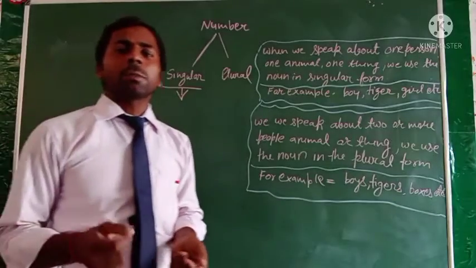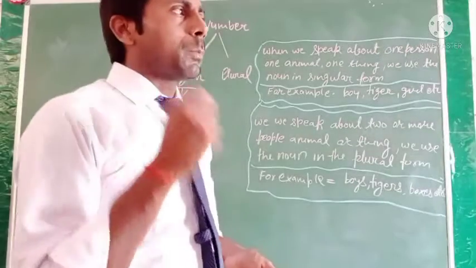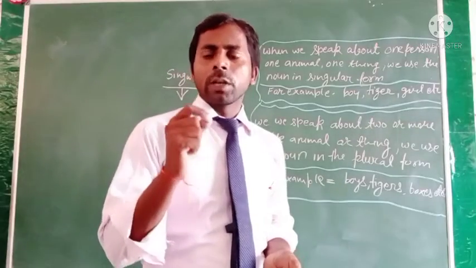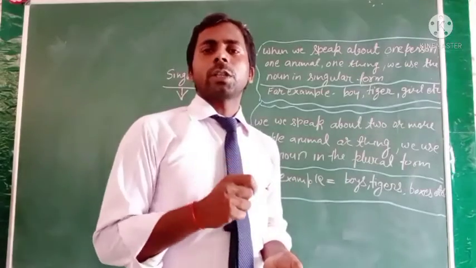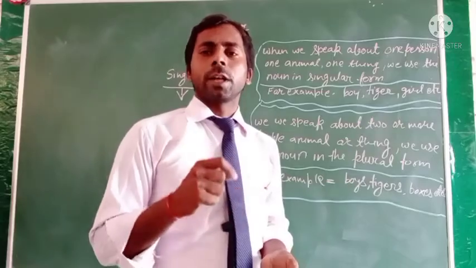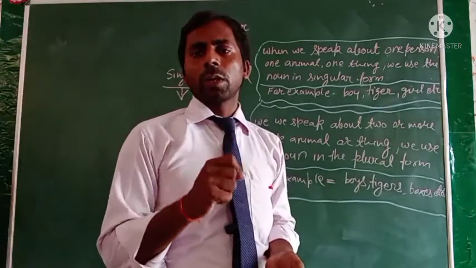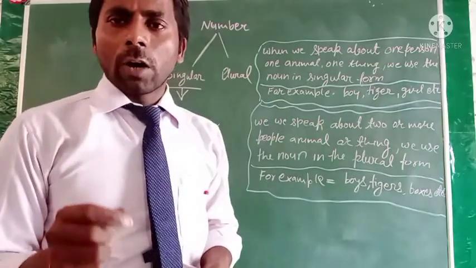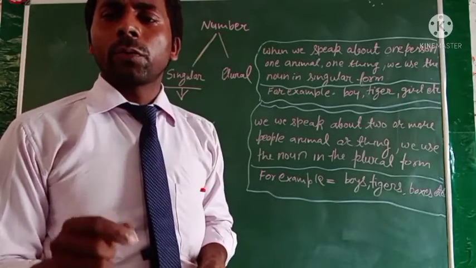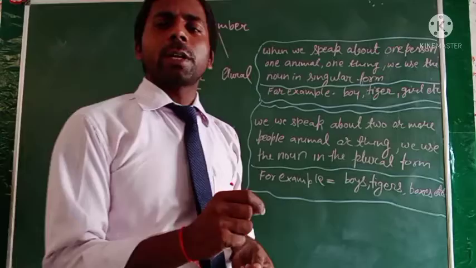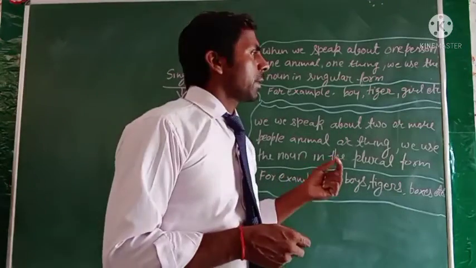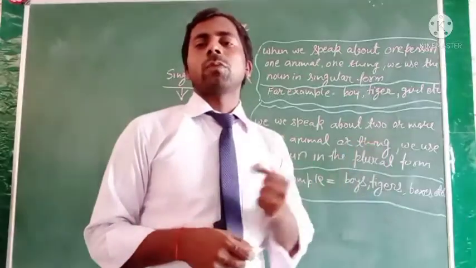It means wherever we speak or write about only one person, one thing, one animal's name, that will be the singular number. In a simple way we can define it: a noun word that refers to one person, one place, one animal, one thing's name, that will be the singular number.